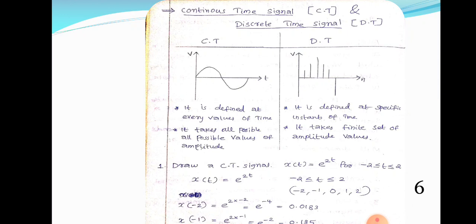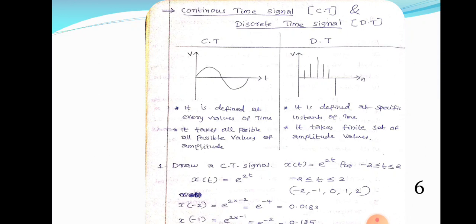In the same manner, you can find x of 0 is equal to e raised to 0. x of 1 is equal to e raised to 2 into 1, is equal to e raised to 2. x of 2 is equal to e raised to 2 into 2, is equal to e raised to 4. In the same manner, you can find x of minus 2, x of minus 1, x of 0, x of 1, x of 2, and you will get different values.